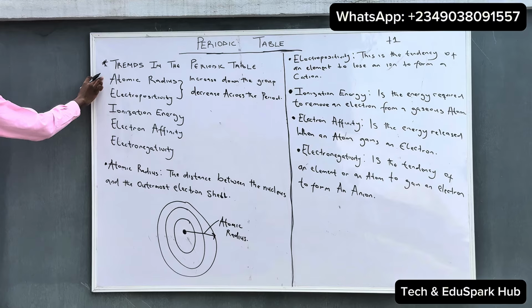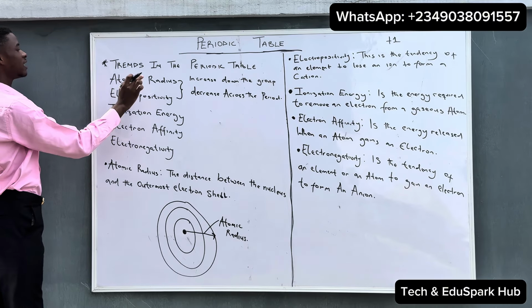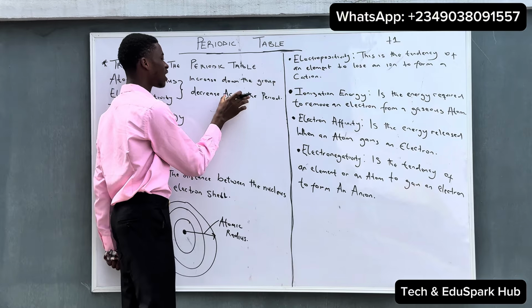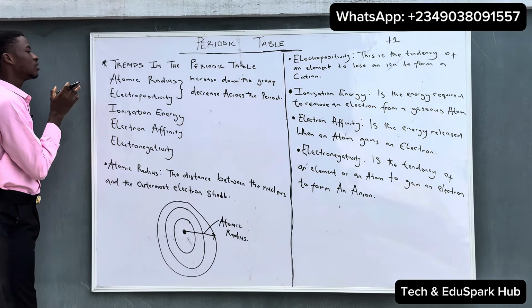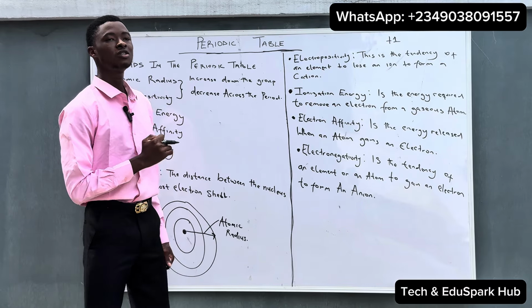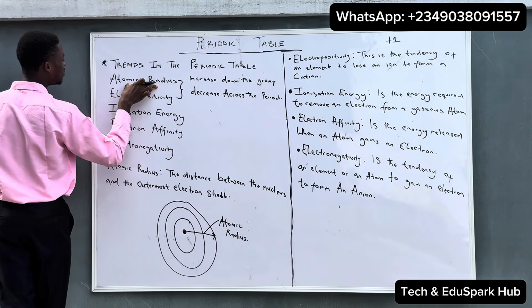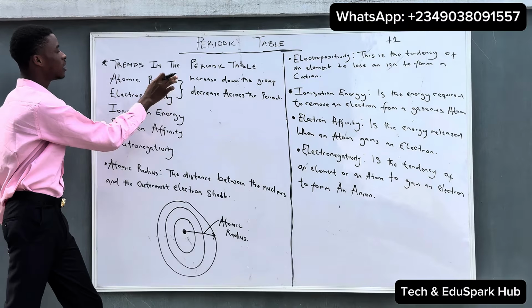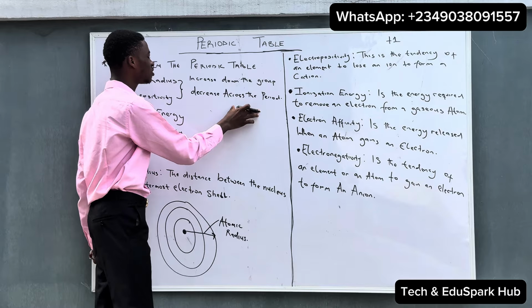So these two, atomic radius and electropositivity, they increase down the group and decrease across the period. This trend is important because these are where questions majorly come out on the periodic table. So just know that the atomic radius and the electropositivity increase down the group and decrease across the period.